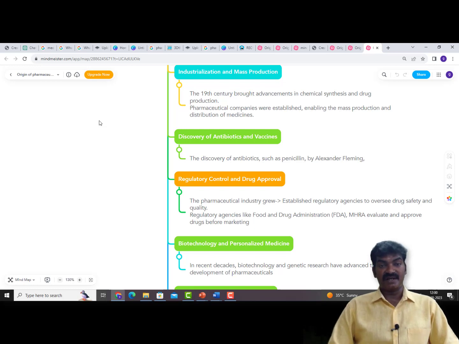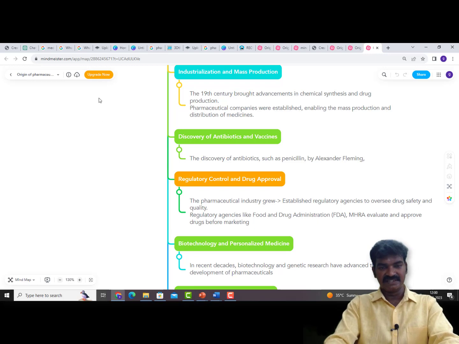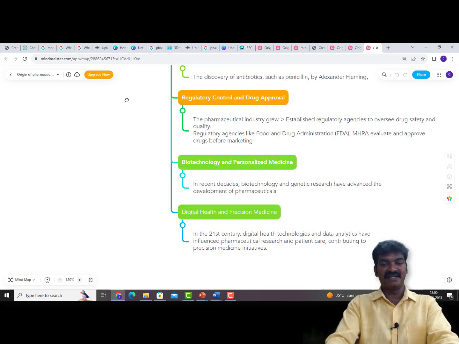for each and every drug, on how it has to be manufactured. Biotechnology and personalized medicine: in recent decades, genetic research has advanced the development of pharmaceuticals. Digital health and precision medicine in the 21st century: we are utilizing digital health technologies, and data analytics has influenced pharmaceutical research and patient care. Going back to the topic again, what is chemical biology?